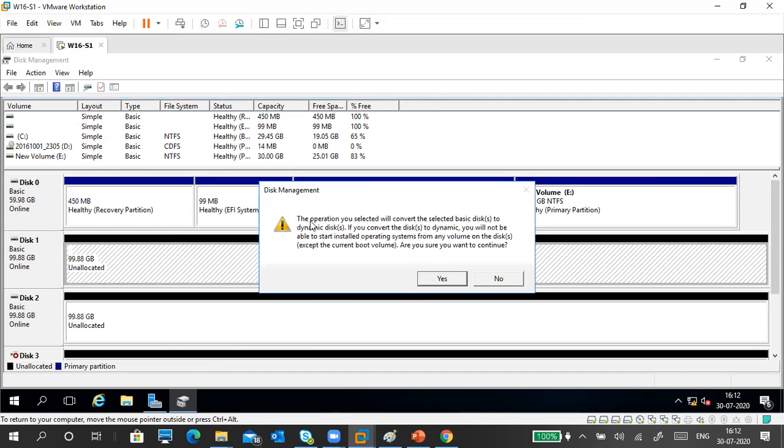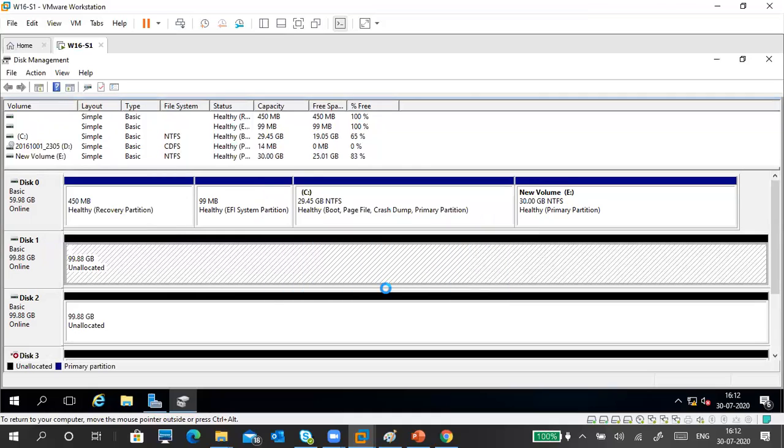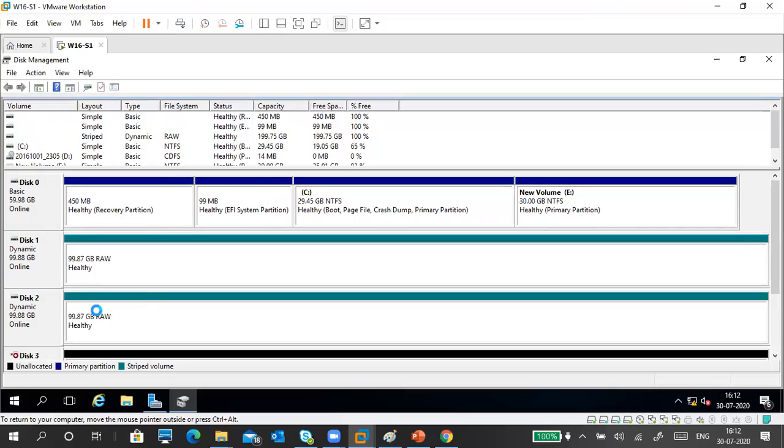Now it is showing an error, like this warning. The operation you selected will convert the selected disk to a dynamic disk. You have to convert to a dynamic disk, then only we can do it. If you don't convert the disk to dynamic, it won't work. Click yes. It will convert the first disk into dynamic. See, automatically it is converted into dynamic. Then it will become a striped volume.